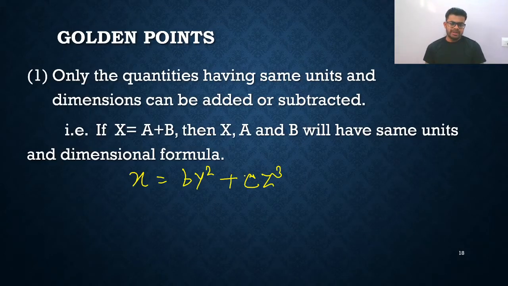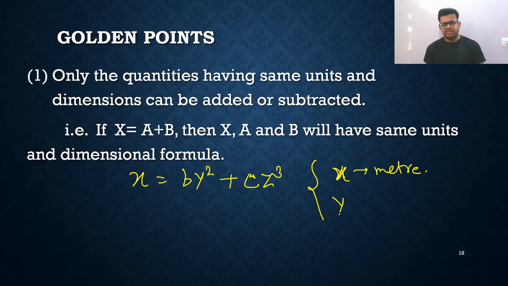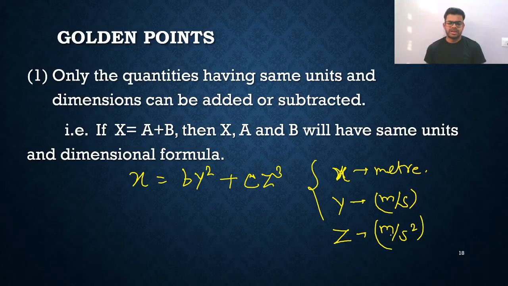X has unit meter, Y has unit meter per second, and Z has unit meter per second square. Then find the dimensional formula of B and C. So B and C, their dimensional formula you need to find. So how will you solve?